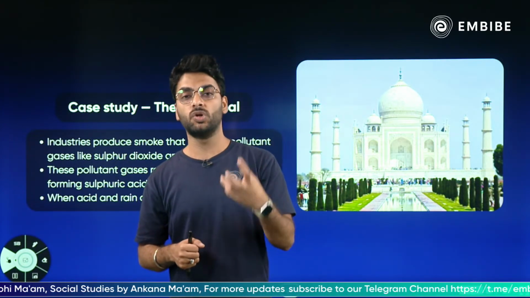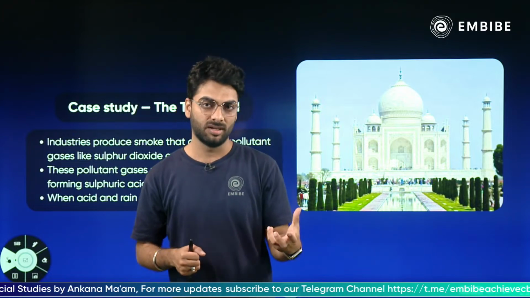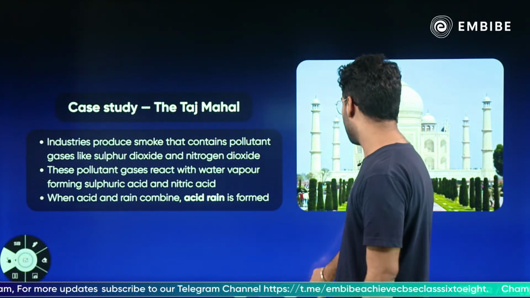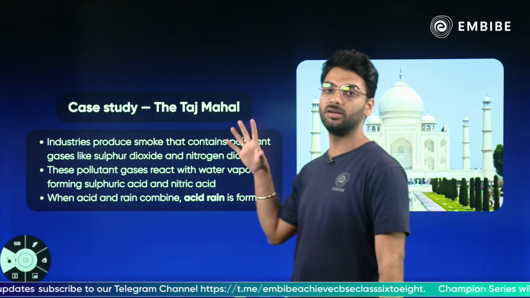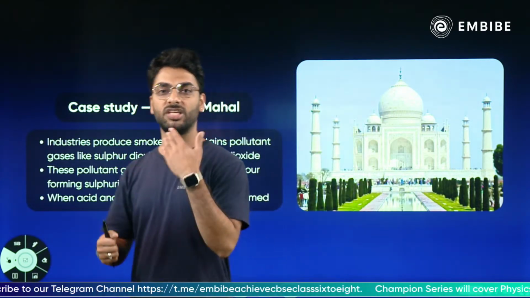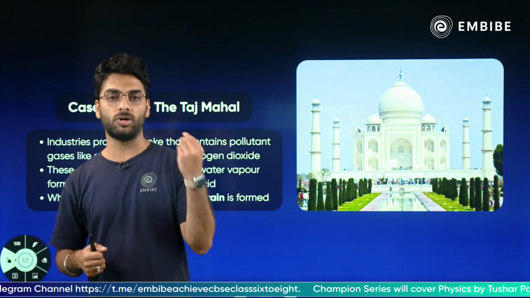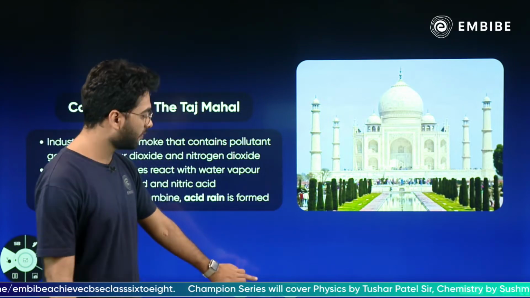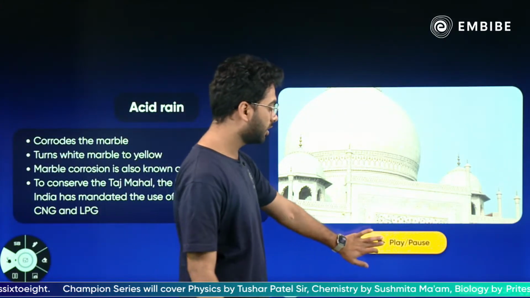And that was known as the marble cancer. Okay? Now, because of the marble cancer, the Taj Mahal had turned greenish yellow, but now they have restored the marble and polished the marble, and now the Taj Mahal is as white as it always was. But there was a time when it had turned very dirty greenish yellow because of the acid rain.